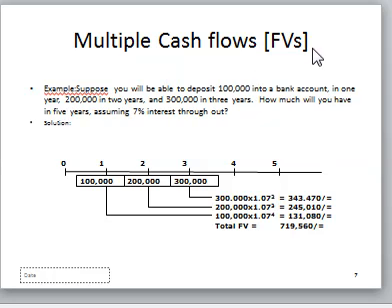So if you look at the future value of multiple cash flows, meaning you are investing different amounts in different years, the future value of multiple cash flows will be the summation of the future value in different years. So you are going to get the future value of year 1 plus the future value of the amount you invested in year 2 plus the future value of the amount you invested in year 3 and so on.